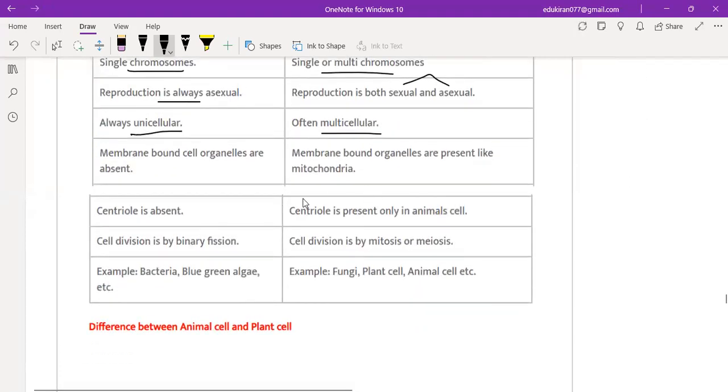Learn 5 points by heart. But for 1 marker, you have to remember this. For example, give one example of prokaryote. So you should know the examples. Give one example of eukaryote, right? Sometimes for the example, they'll give bacteria, is it a prokaryote or eukaryote? So you have to remember the examples.